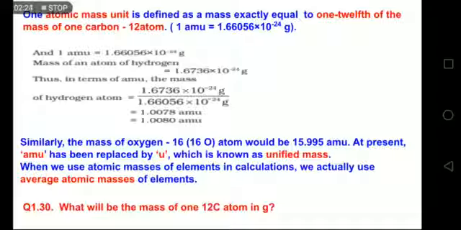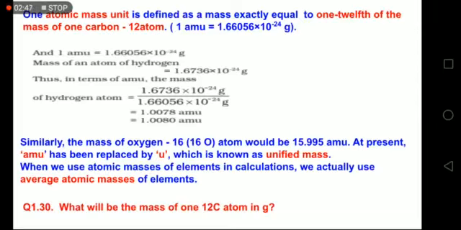So if I divide 12 grams by Avogadro's number, I get the mass of one atom of carbon. And to find 1 AMU, I simply divide it again by 12, because that is 1/12 of the mass of one atom of carbon.